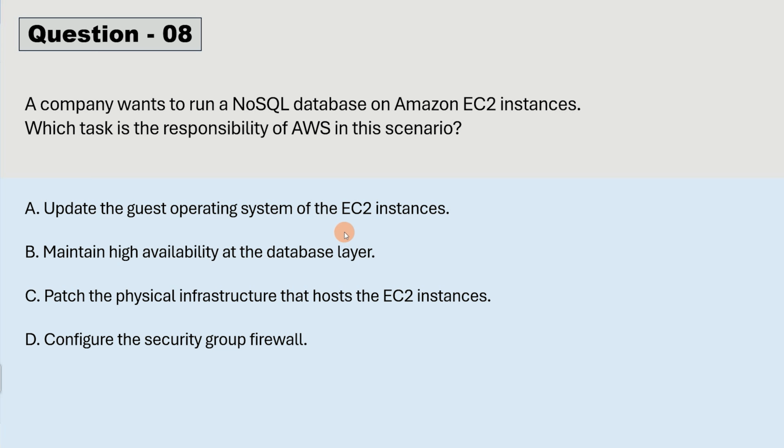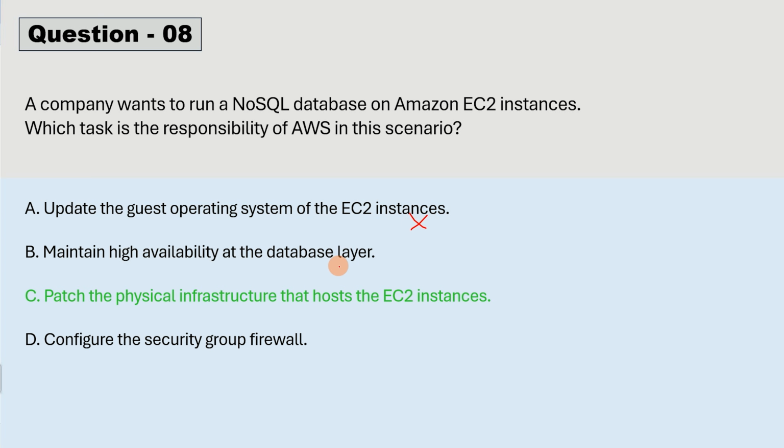So let me reveal the correct answer for you now. Option C, patch the physical infrastructure that hosts the EC2 instances. Because you can clearly understand, physical infrastructure is maintained by AWS only. Even the customer cannot access it, and even the customer does not know where the physical infrastructure is present. So that is solely the responsibility of AWS. And patching of the operating system is the responsibility of the customer for sure. So this is not the correct answer here.